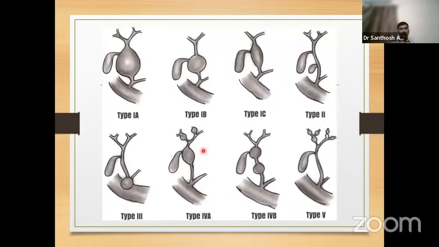Now, type 1 is again classified into type 1A, B, and C, depending upon the type of dilatation of the common bile duct. So, type 1A, it's a cystic dilatation of the common bile duct. Usually, it doesn't extend into the intrapancreatic portion of the bile duct. Type 1B, only the middle portion or one segment of the bile duct is involved by the choledochal cyst. Type 1C is a fusiform dilatation. It starts from the CHD and extends till the level where it joins with the pancreatic duct.